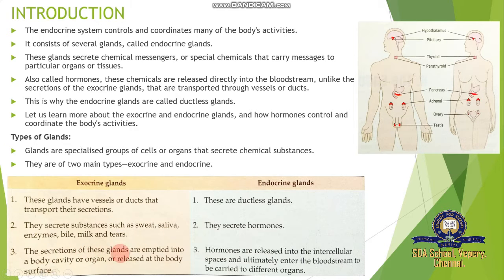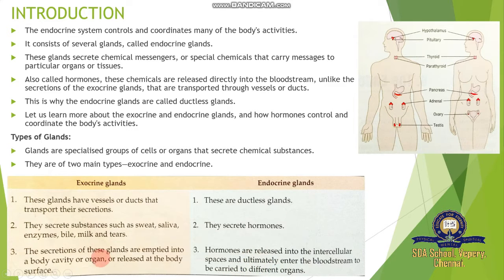The secretions of these glands are emptied into a body cavity or organs, or are released at the body surface. Okay, the secretion of these glands will be completely let out into a body cavity or organs or released at the body surface. Hormones are released into the intercellular space and ultimately enter the bloodstream to be carried to different organs.